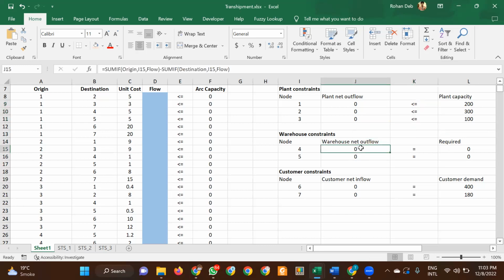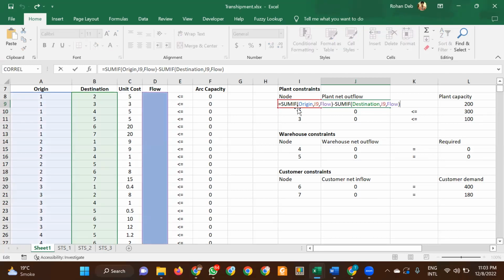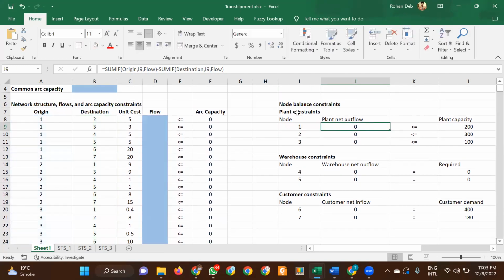The warehouse does not hold any stock, so it's zero. Whatever is coming in is equal to whatever is going out. For the first one, we have the formula SUMIF.